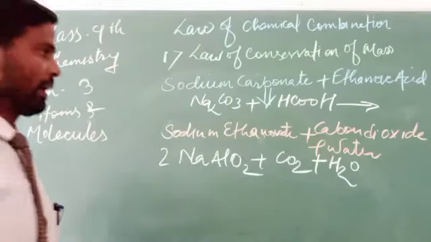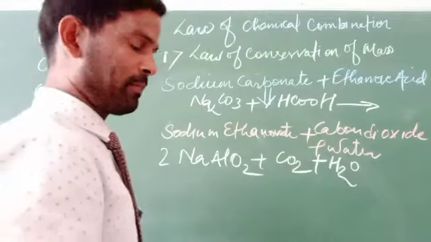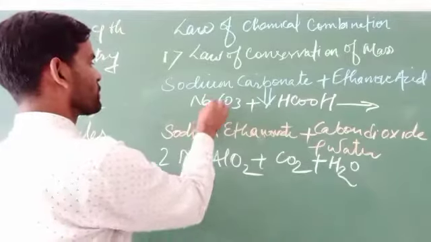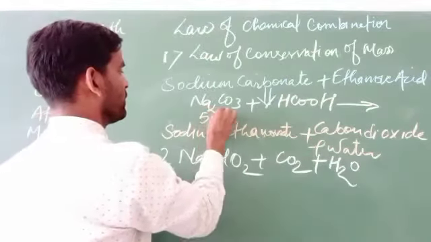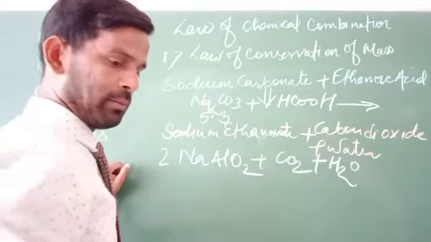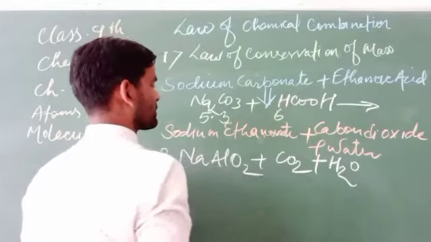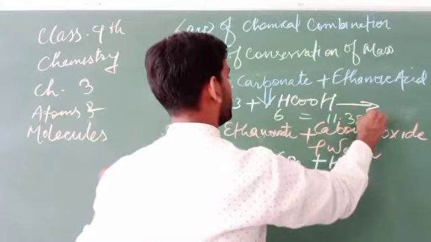Now here we can write the masses. The mass of sodium carbonate is 5.3 plus the mass of ethanoic acid is 6, so the total is 11.3 gram.